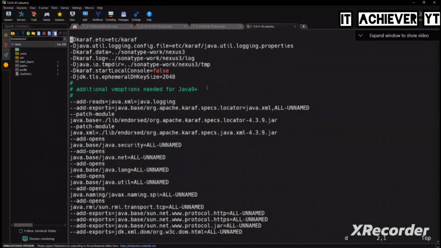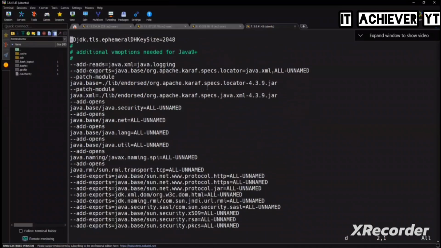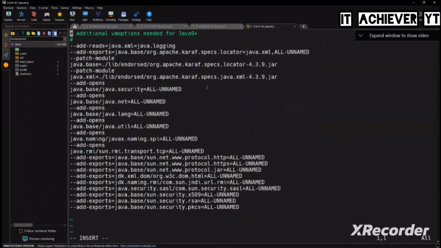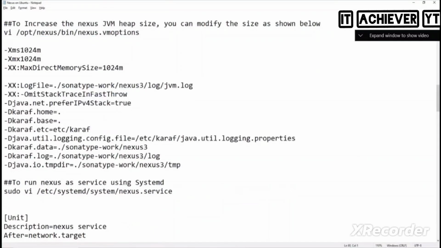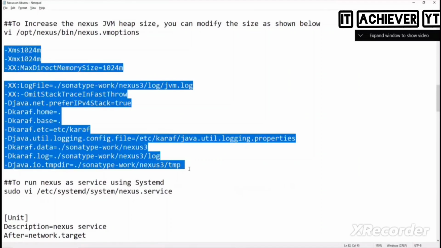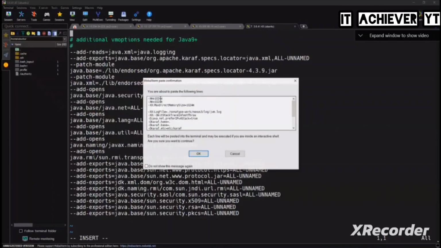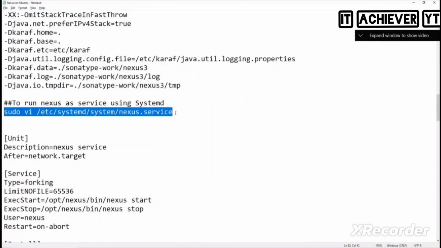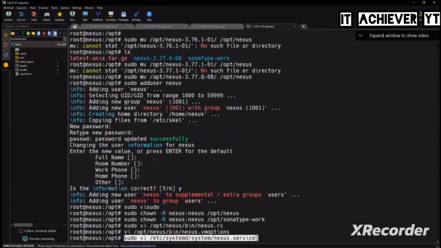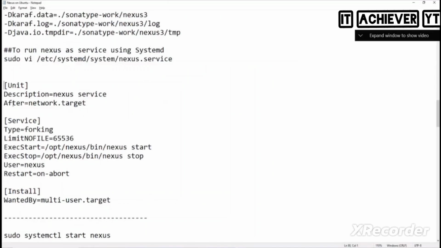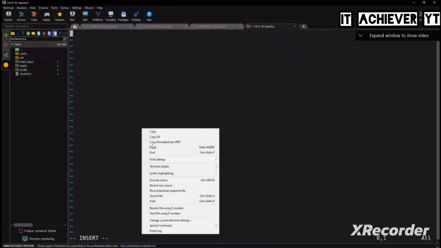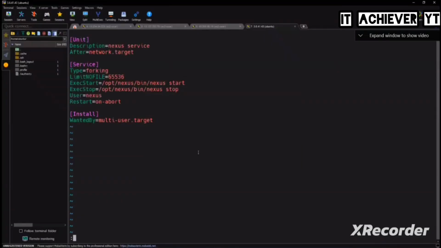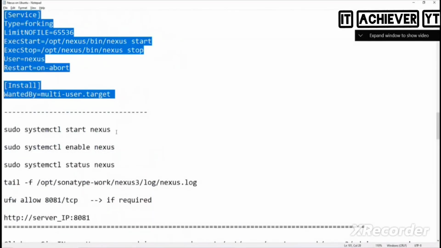Okay. So what I do here, go to insert mode, and then what do I need to do? Copy this. And then save it. What's the next step? Open this file and edit it, and put this entire information. Okay. And finally, what do we need to do?